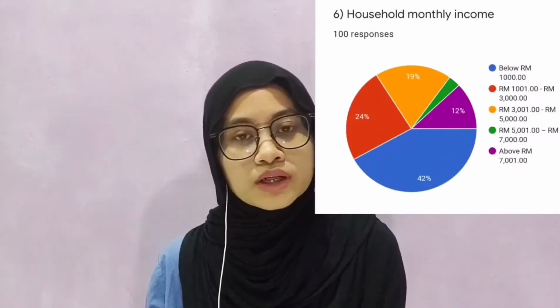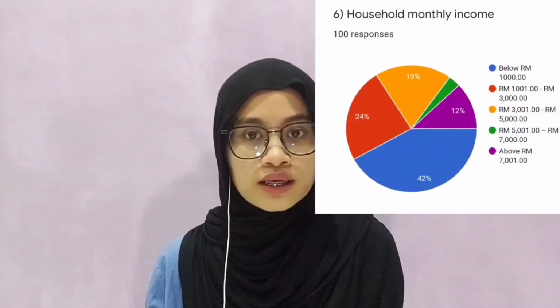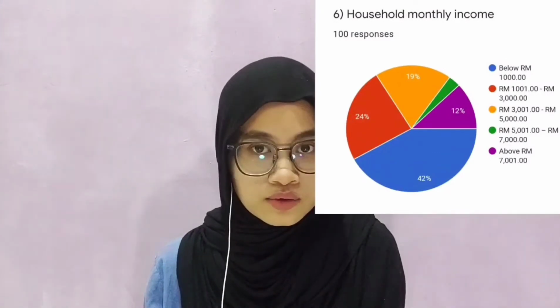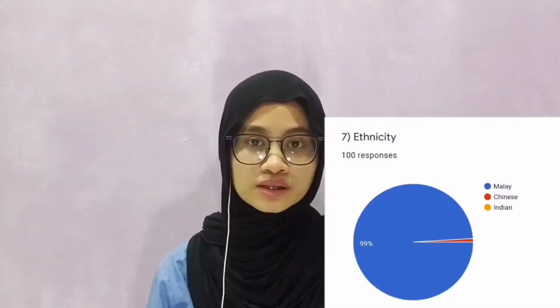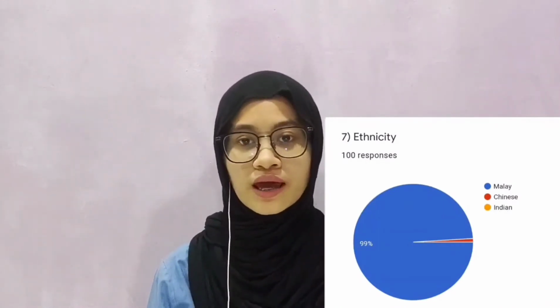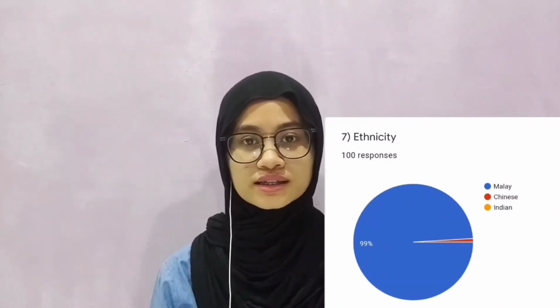Lastly, for income range 5,001 ringgit until 7,000 ringgit is only 3%. And then the last question that we ask is respondents' ethnicity. 99% of respondents are Malay and only 1% is Chinese.